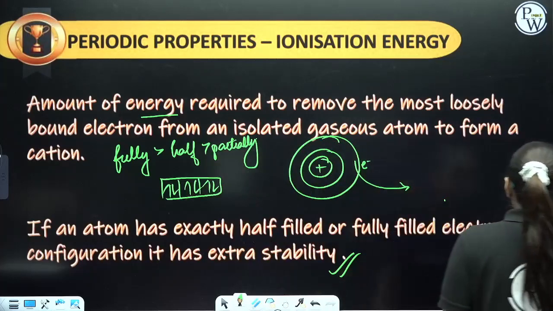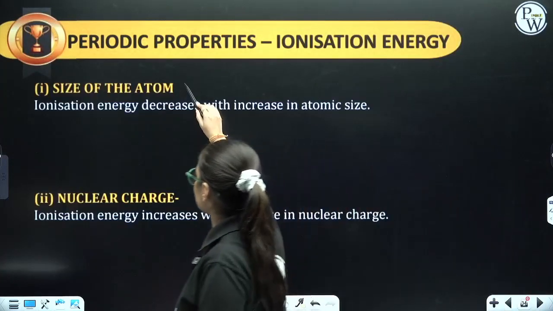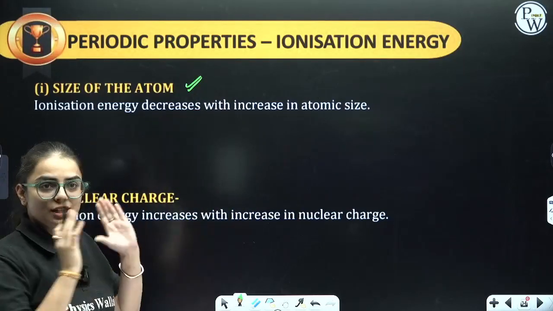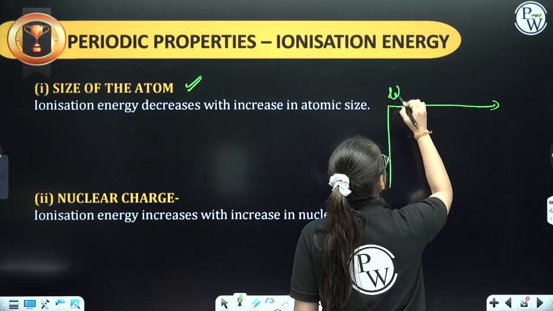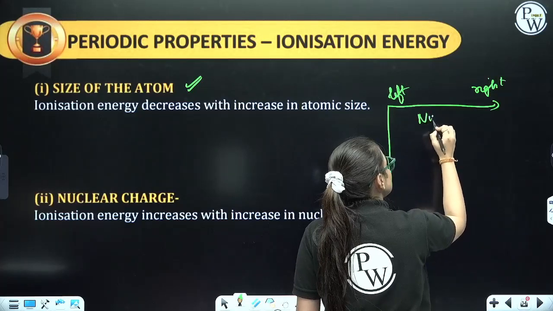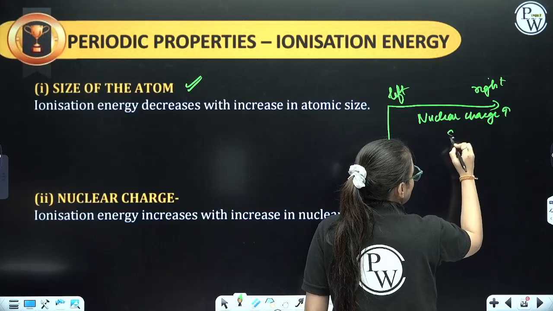Okay, that's great. Now comes the factors session. In the case of factors, first is size of an atom. Very simple. In general, I will give you a quick recap. In general, what you have to see from left to right: nuclear charge increases, size decreases.